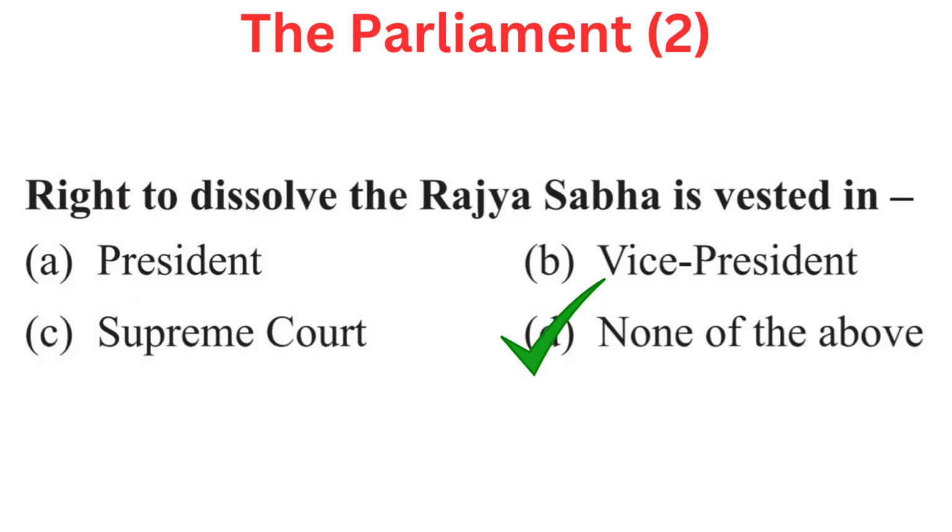Your question is, right to dissolve the Rajya Sabha is vested in, your options are A President, B Vice President, C Supreme Court, or D none of the above. Right answer is D none of the above.